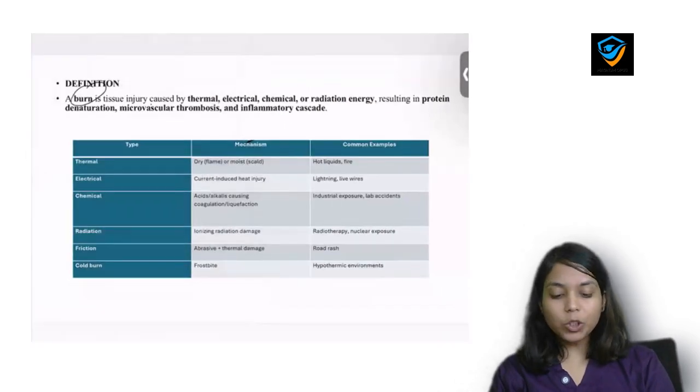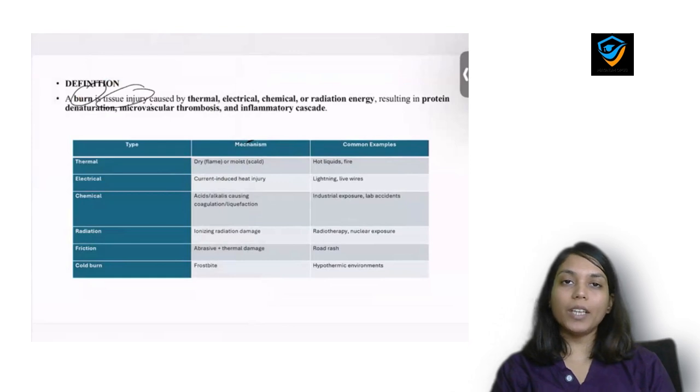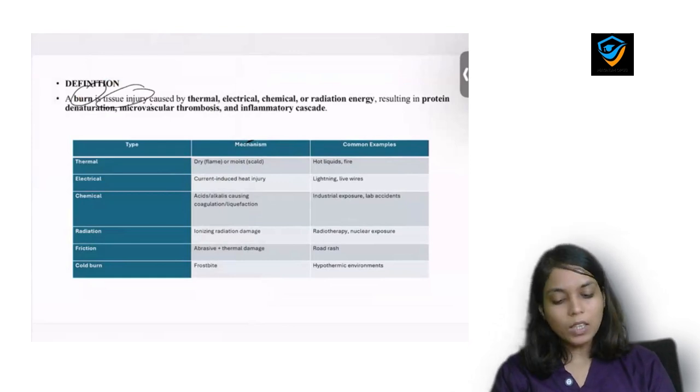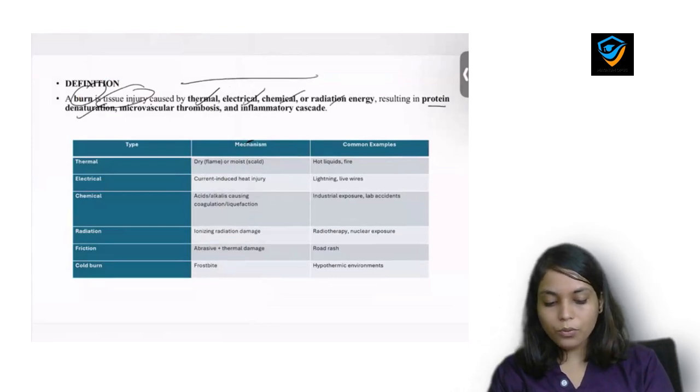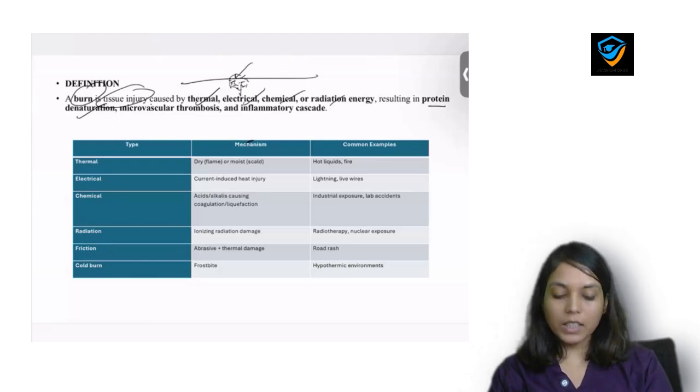Burn is the injury to the tissue which is caused by different stimuli. That stimuli can be thermal, electrical, chemical or radiational. And what is the result of it? It results in protein denaturation. So if this is your surface area of the skin, then due to some external stimuli there is injury to these superficial tissues, and eventually it penetrates into the deeper tissues.